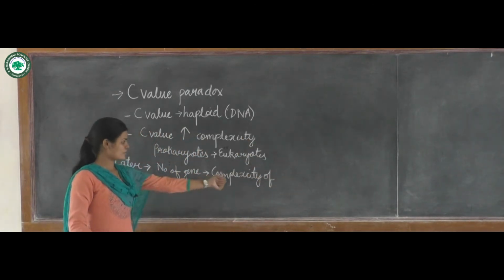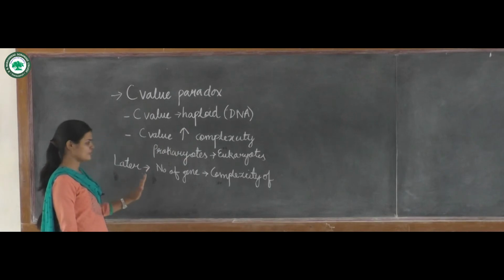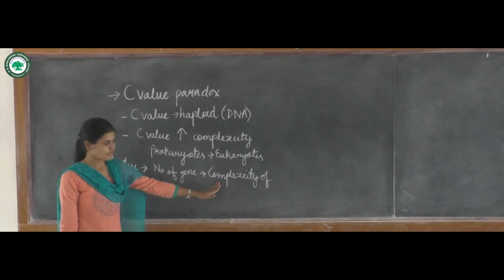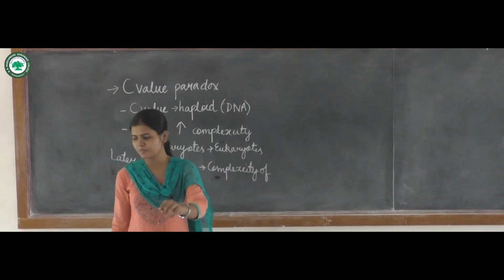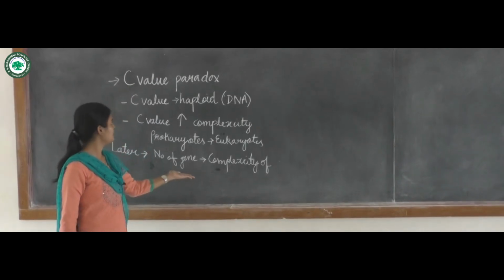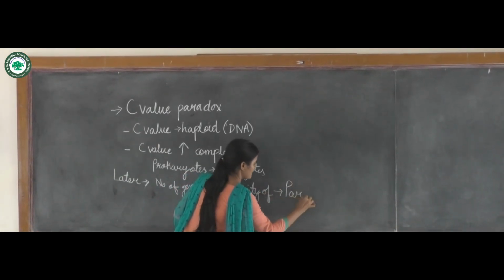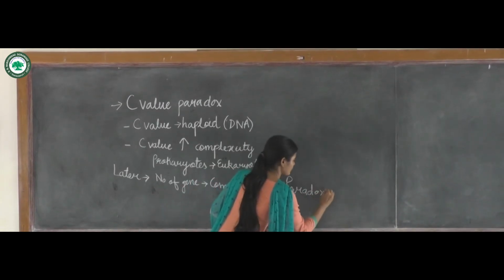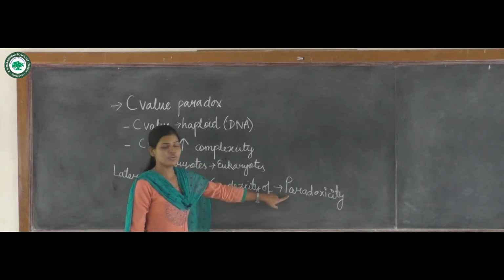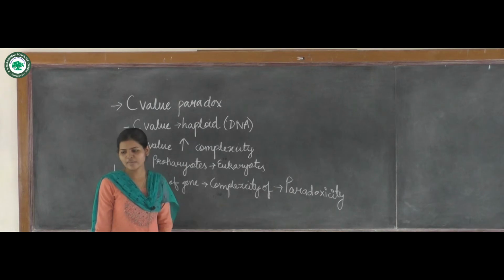So this lack of correlation between the genomic size and the genomic complexity shows a paradox, and this is called the C-value paradox.